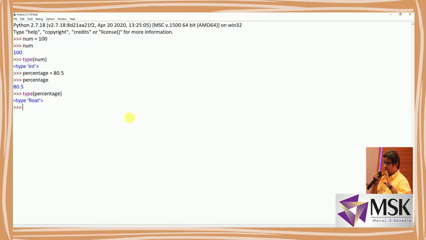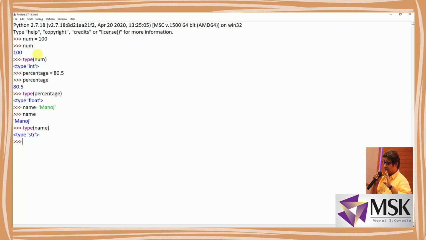Now I'm writing the next variable as name, and I'm assigning Manoj. Enter. Now I'm printing name. See, it gives Manoj. And again we'll see the type of it. I'll write type of name and enter. It defines it as string. So you can see that I've not used any command anywhere to declare the type of the variable. I'm just typing the variable and assigning the value.